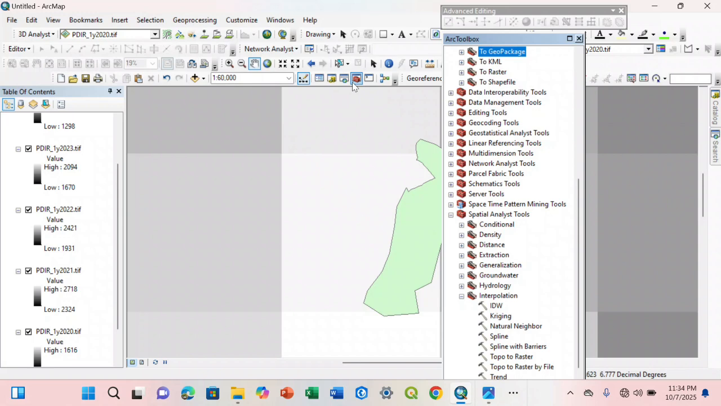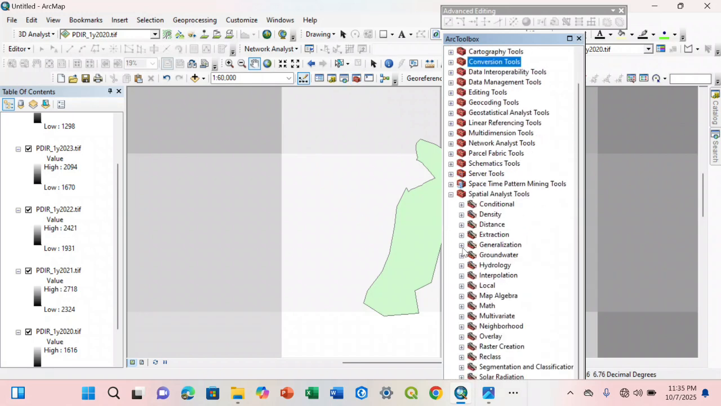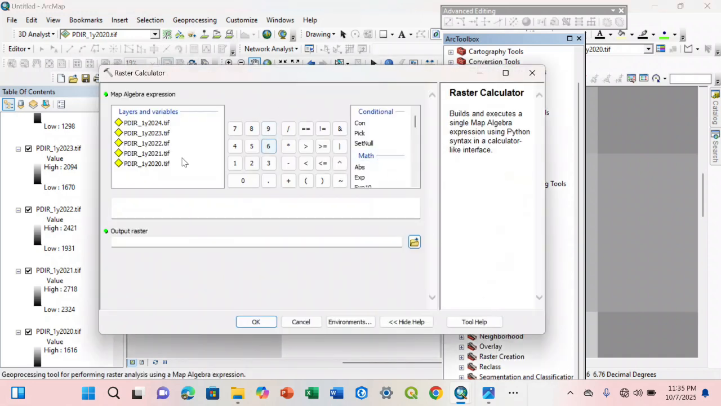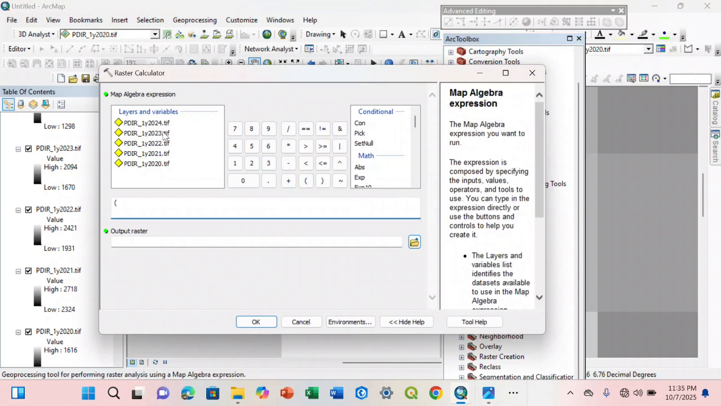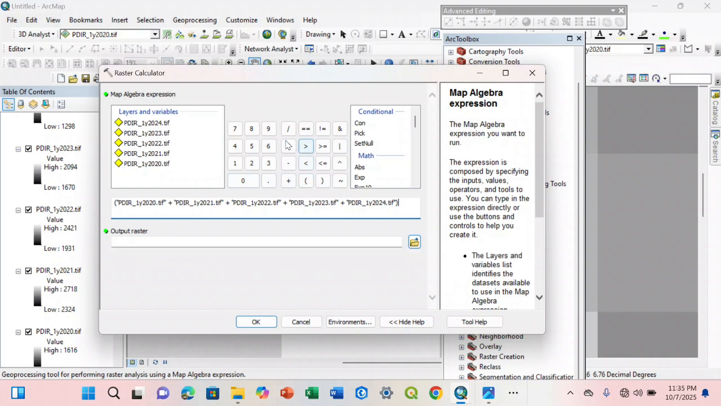So how do we combine them? You go to the ArcToolbox. When you go to the ArcToolbox, then you go to the Spatial Analysis tool. Then you go to Map Algebra, Raster Calculator is here. So you open a bracket. 2020 rainfall data plus 2021 rainfall data plus 2022 rainfall data plus 2023 rainfall data plus 2024 rainfall data, divided by the number of years: 1, 2, 3, 4, 5, divided by 5.